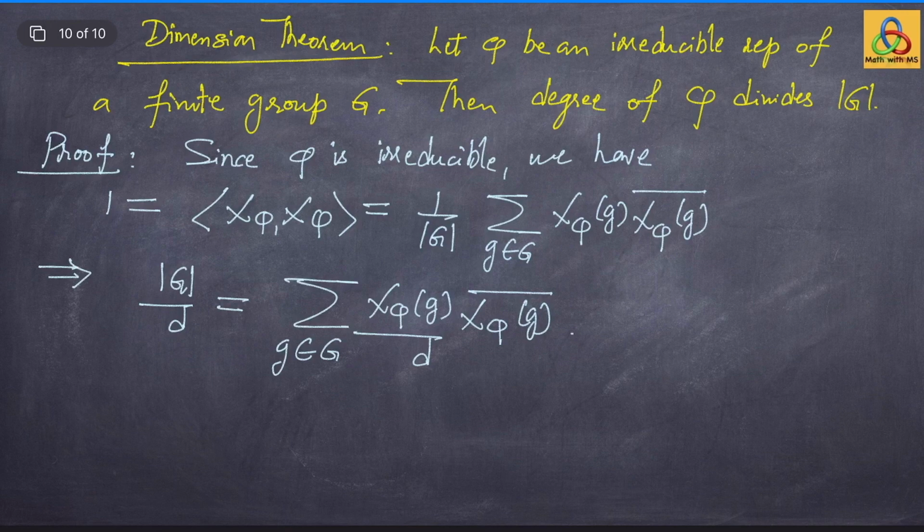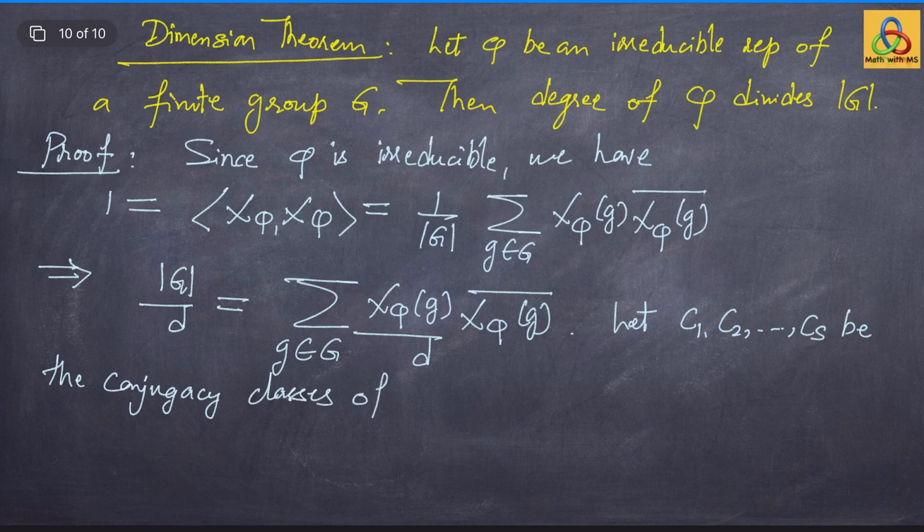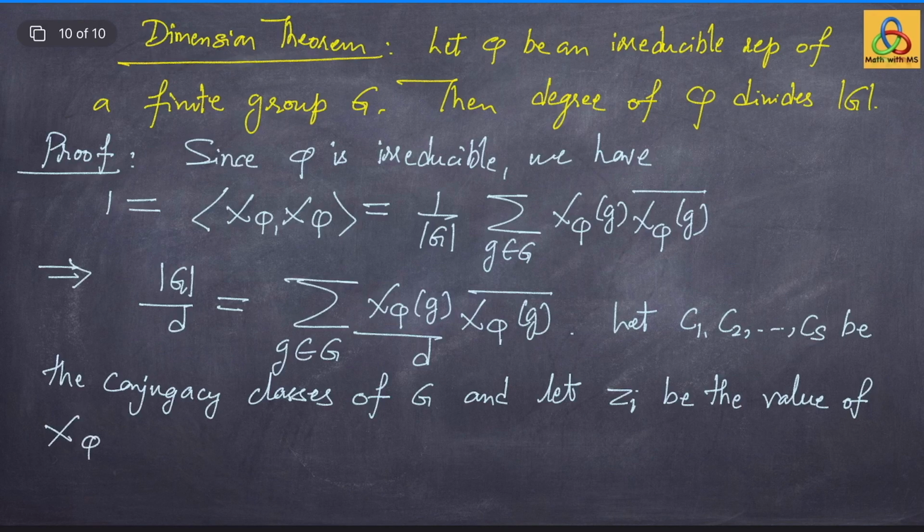Now we will rewrite this sum. So we enumerate the conjugacy classes. Let C1, C2, and so on, Cs be the conjugacy classes of the group G, and let Zi be the value of the character chi phi on the conjugacy class Ci.